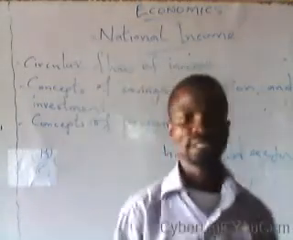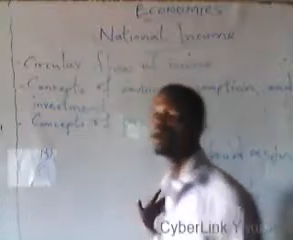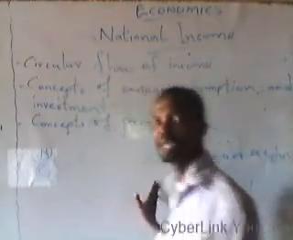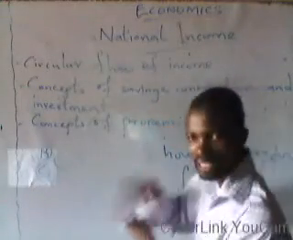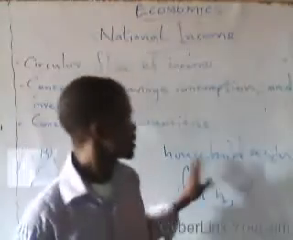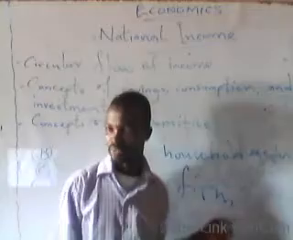So when the goods and services are produced, they are usually supplied to the household sector for consumption. And by so doing, the household sector also pays for the goods and services being supplied to it by the business firm.